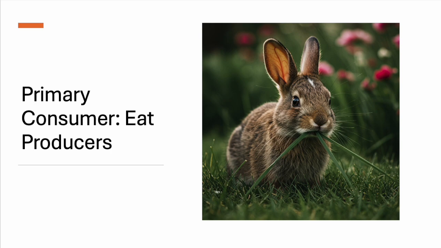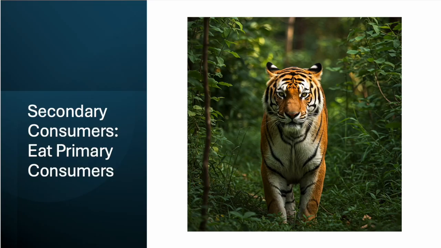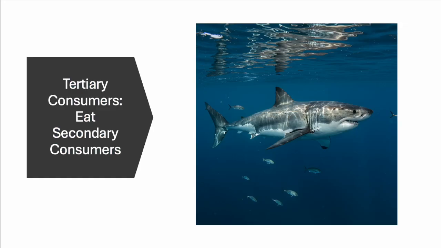Secondary consumers eat primary consumers. They're also called carnivores. Examples of secondary consumers include lions, tigers, and bears. Tertiary consumers eat secondary consumers. They're also called top predators. Examples of tertiary consumers include eagles, sharks, and wolves.